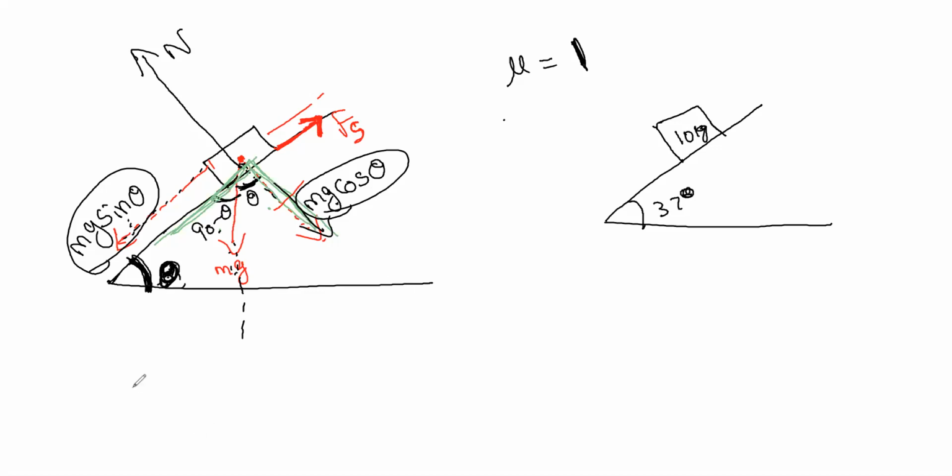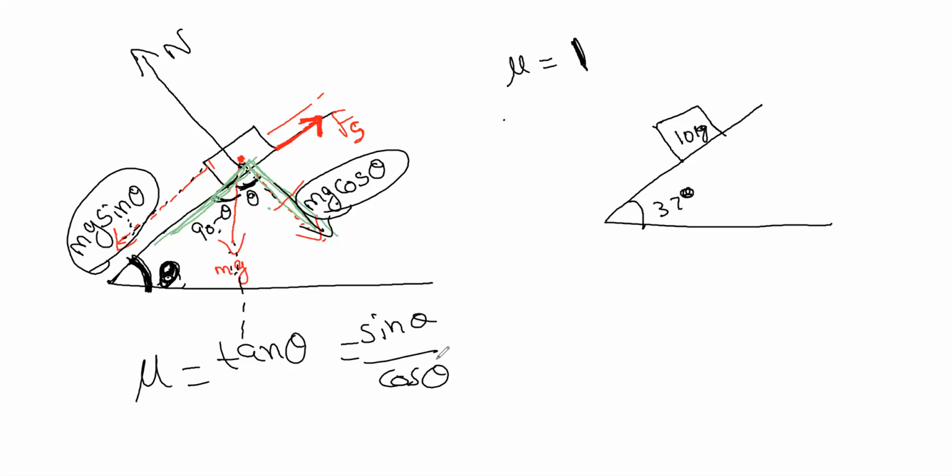Before that, we have this mu equals tan theta, that is sin theta by cos theta. Is it depending upon mass? No, it is not depending upon anything. It is only depending upon the theta. Whatever the mass may be, it doesn't matter. Just check for the theta directly.